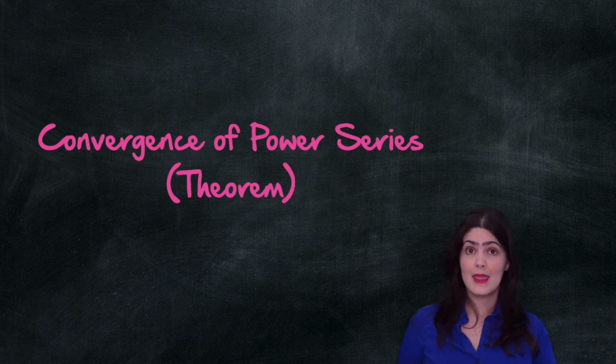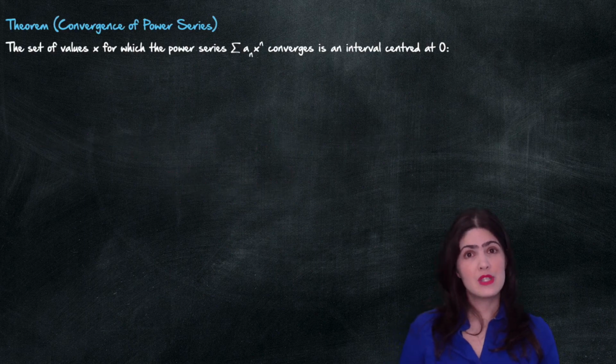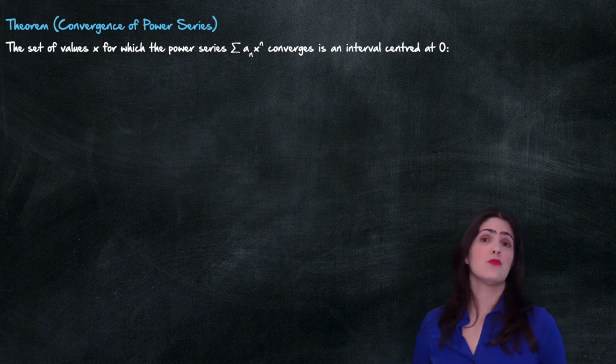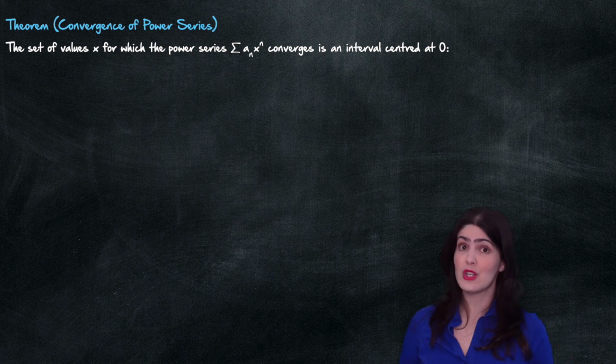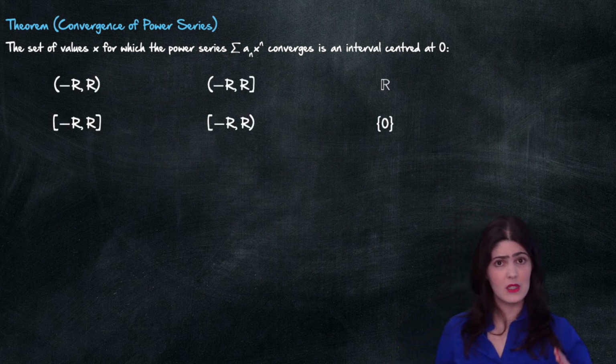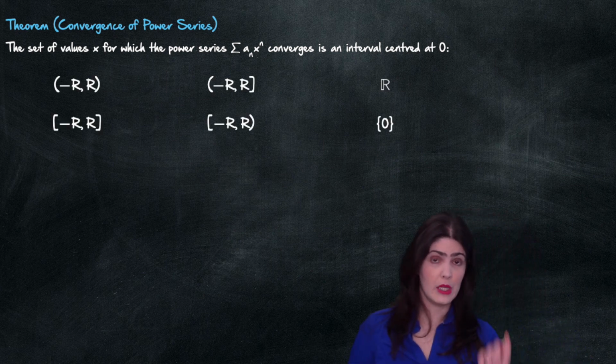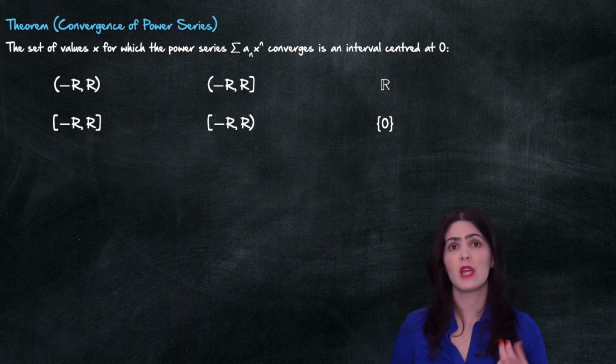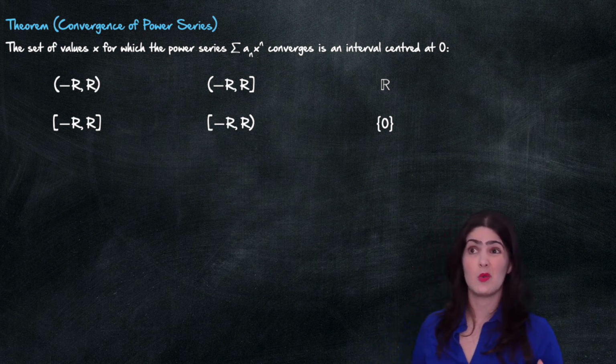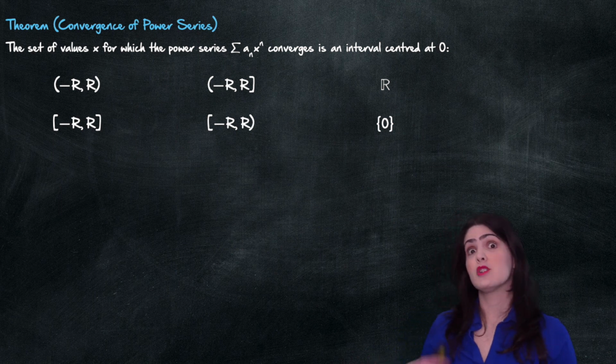Well, the next theorem is telling us precisely that the set of values for which a power series is convergent is an interval centered at 0 with a little twist. So it could be an interval that goes from -r to r, where r is some real number, and it could be open, it could be closed, it could be just open at the left and closed at the right, or closed at the left and open at the right.